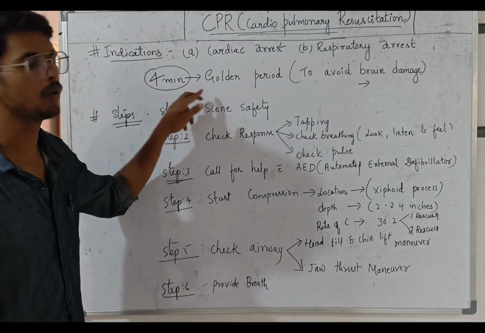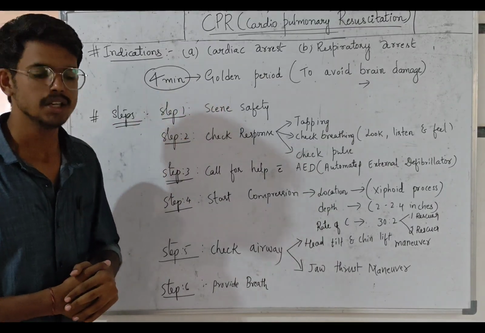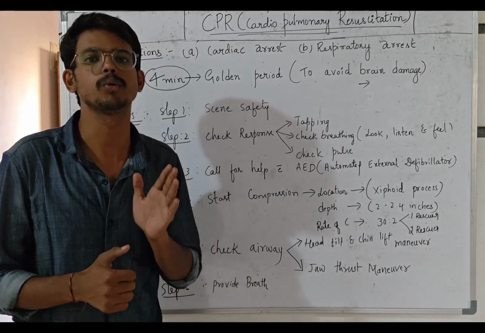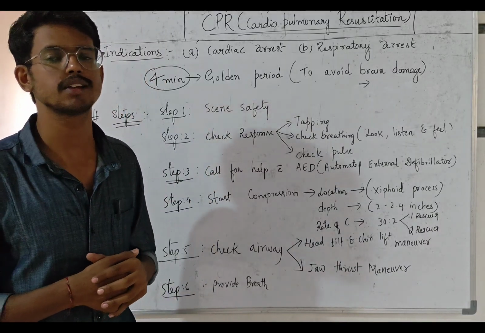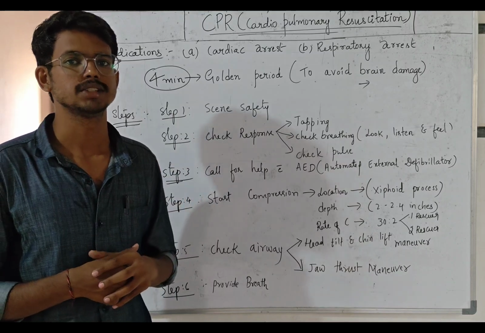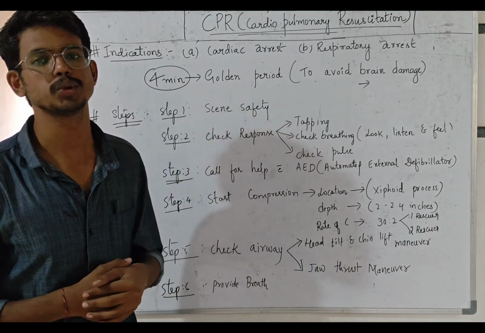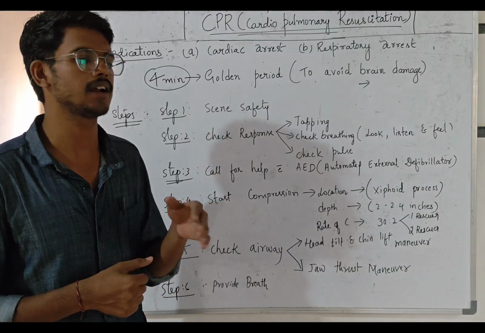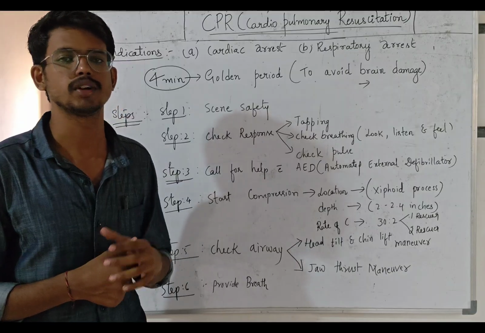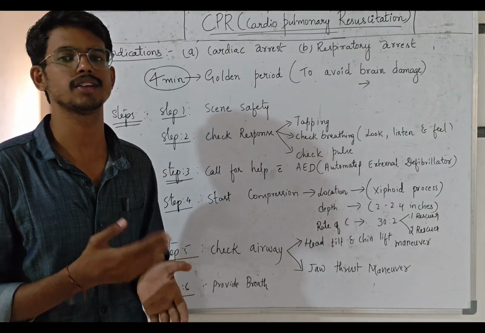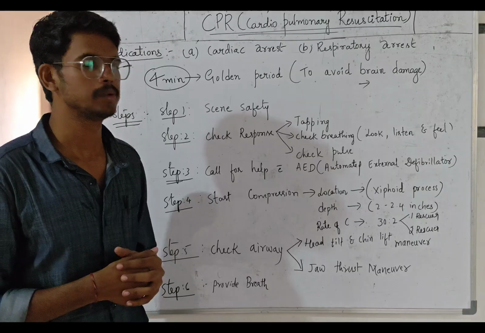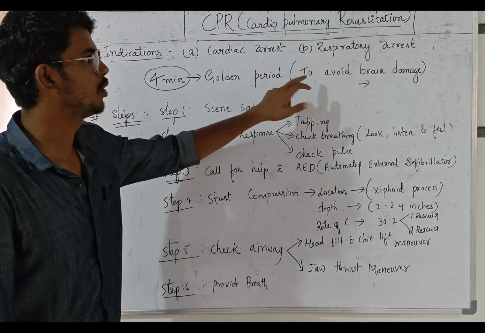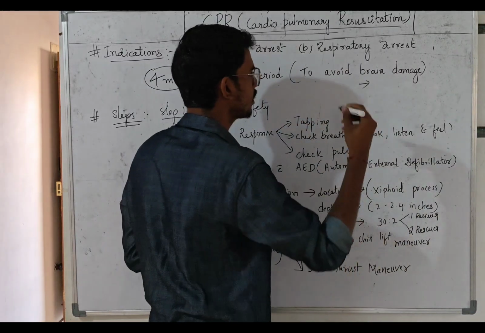So what is this 4 minute golden period? Why is it called 4 minutes? If the person has met with a cardiac arrest or pulmonary arrest, he has only 4 minutes. If he doesn't get CPR before 4 minutes, it means brain damage, because the blood supply does not reach the brain, and at that time the brain will die. Once the brain dies, it is an irreversible process, we can't repair the brain. So 4 minutes is the golden period, within 4 minutes we should provide the CPR to avoid brain damage, which is irreversible.